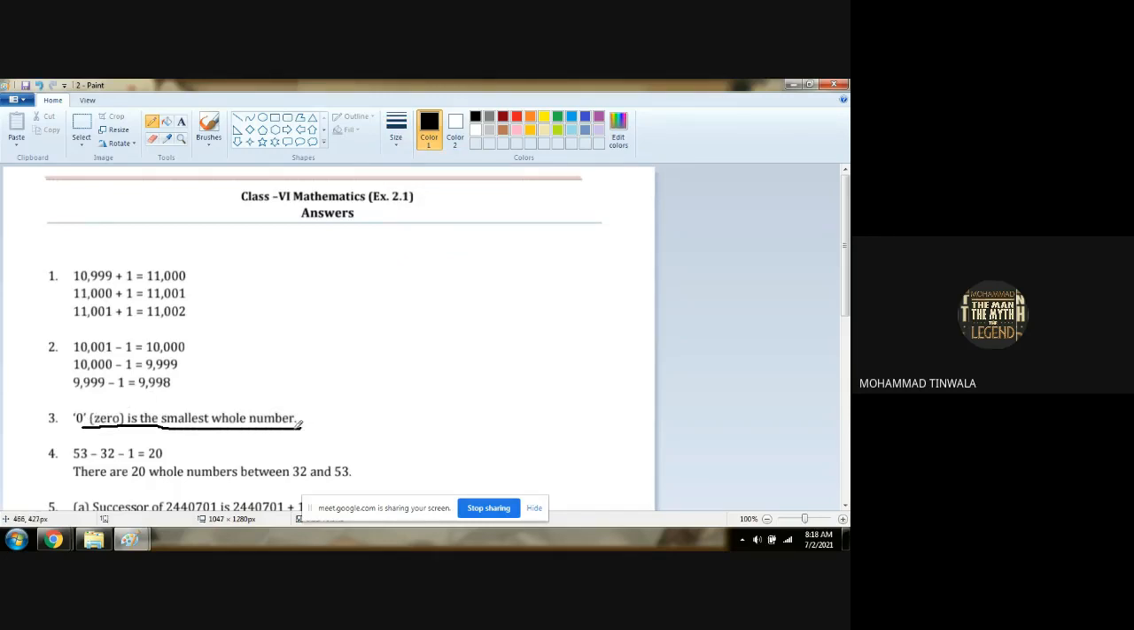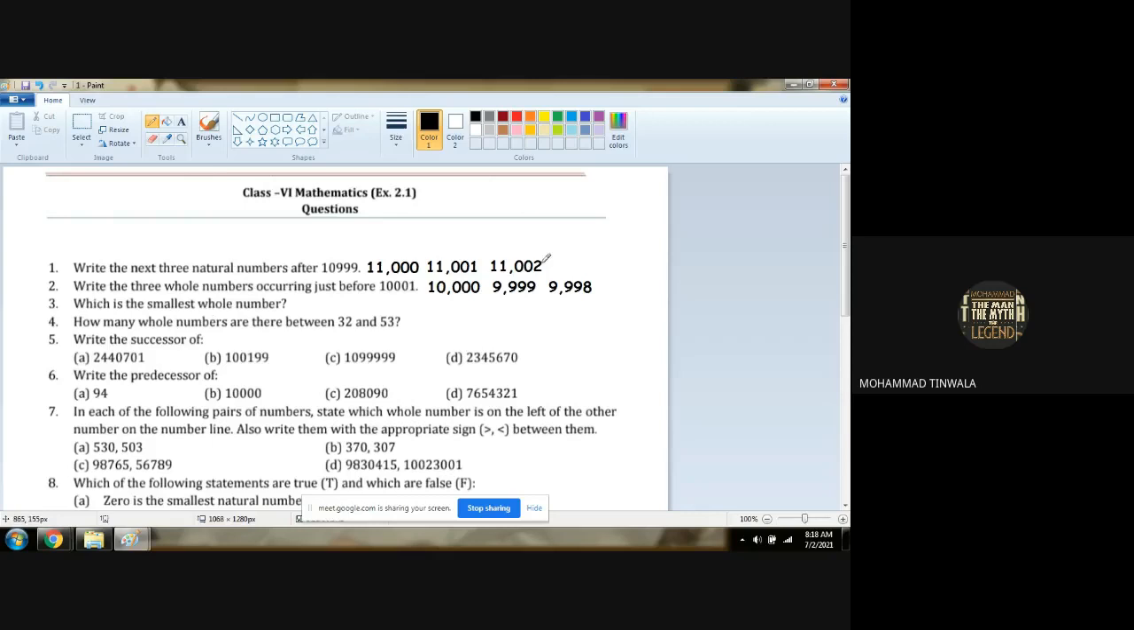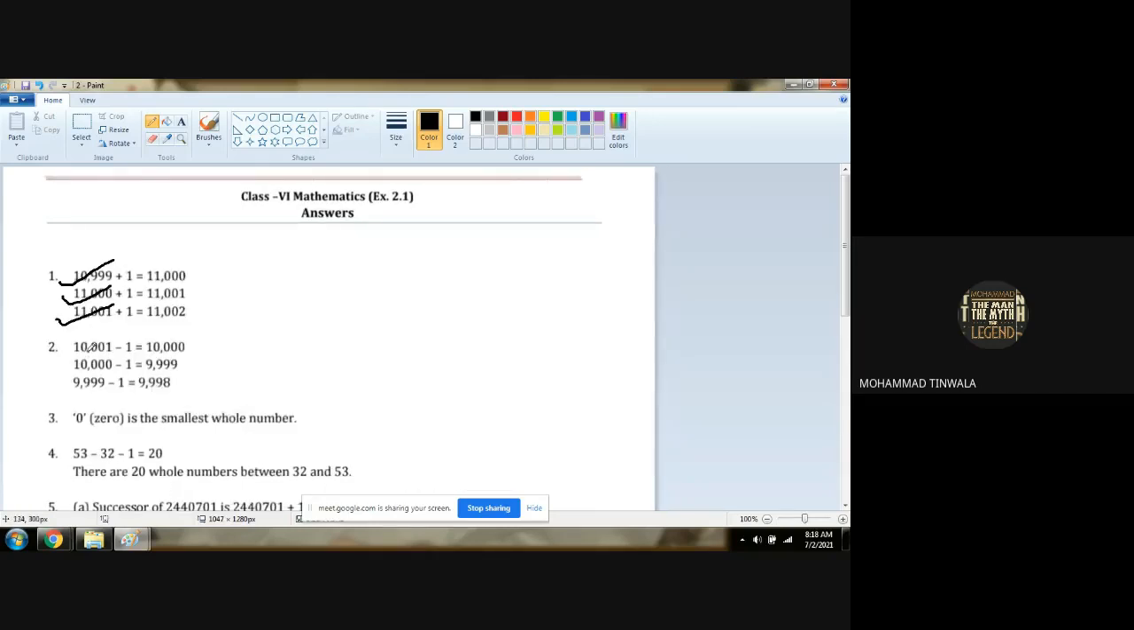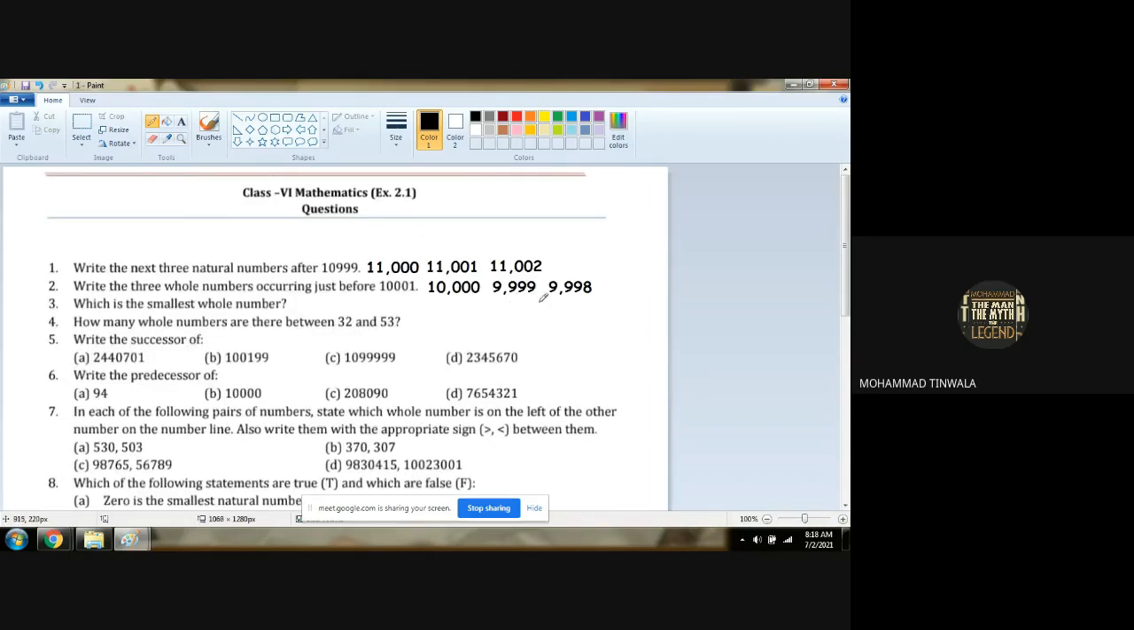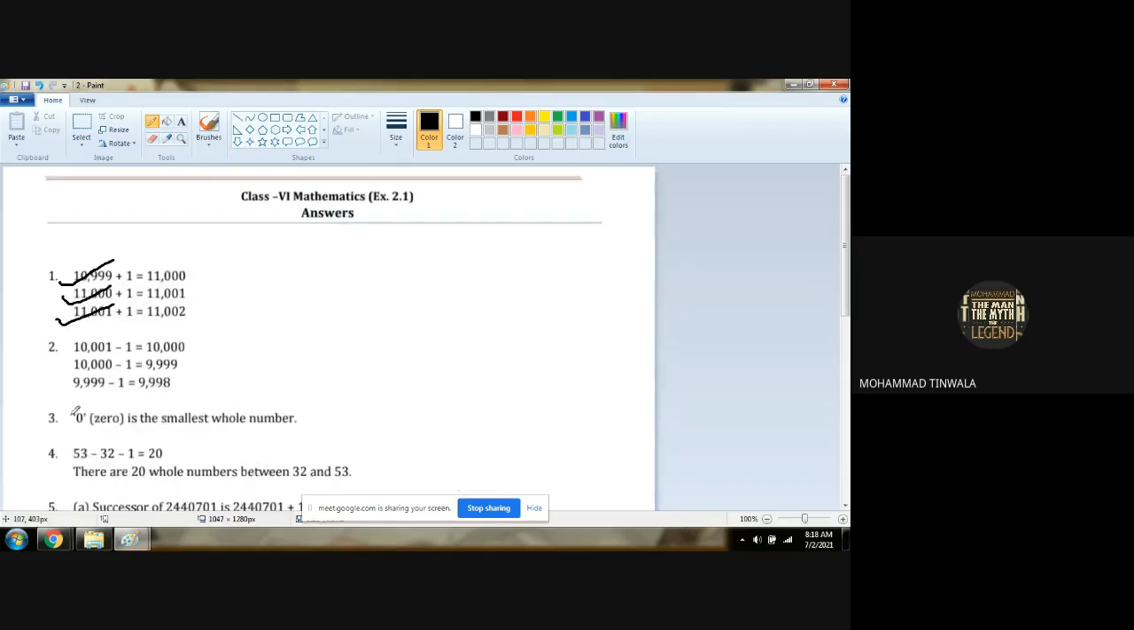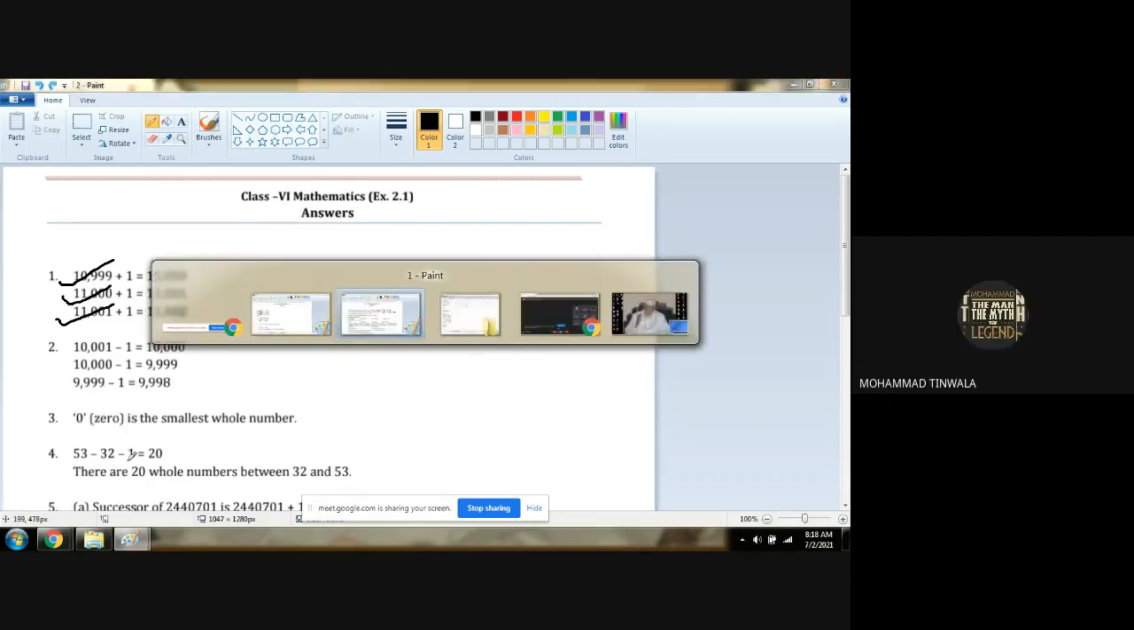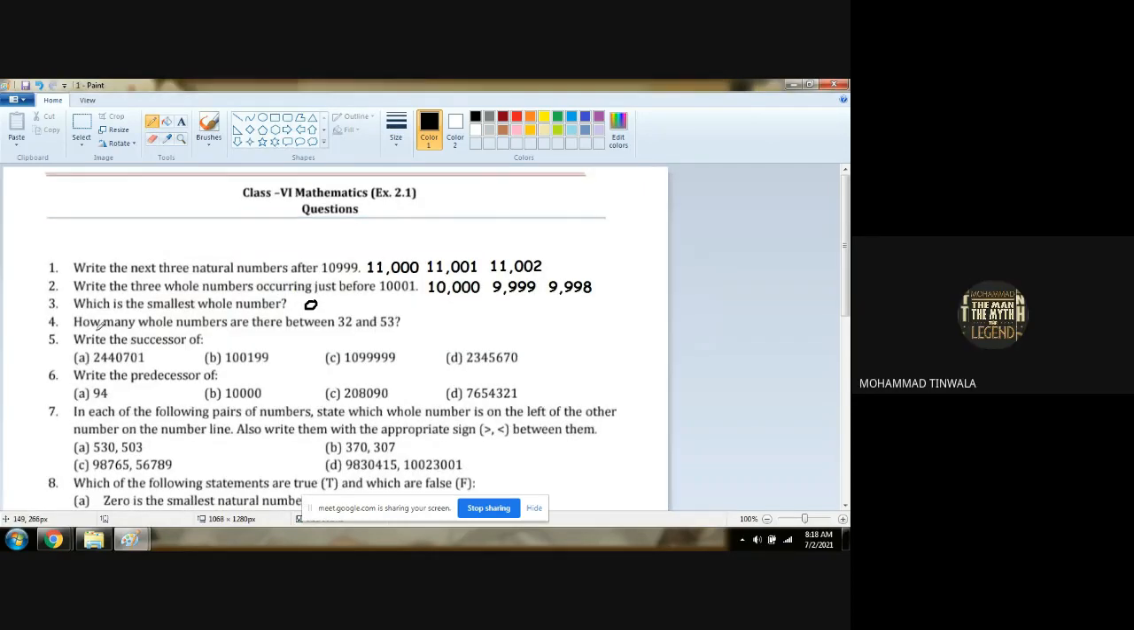Can you see the answer? Our three steps are correct: 11,000, 11,001, 11,002 for question 1, and 10,000, 9,999, 9,998 for question 2. And over here, 0 is the smallest whole number. What is the smallest whole number? Zero. Chalo, fourth question.